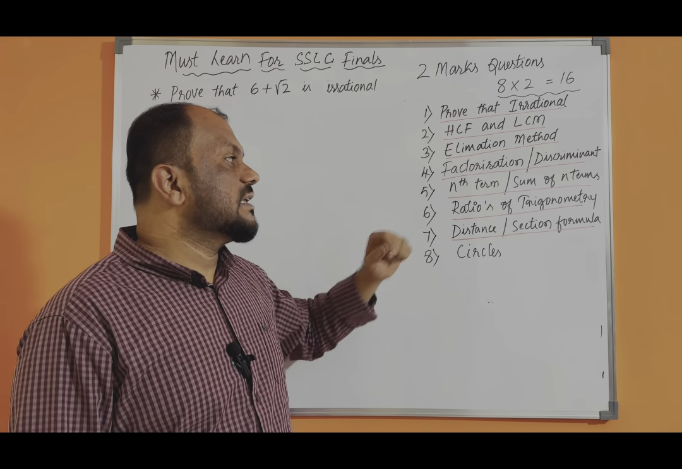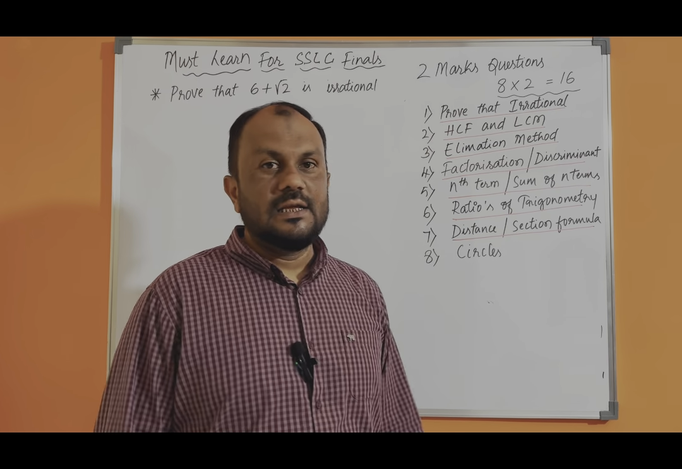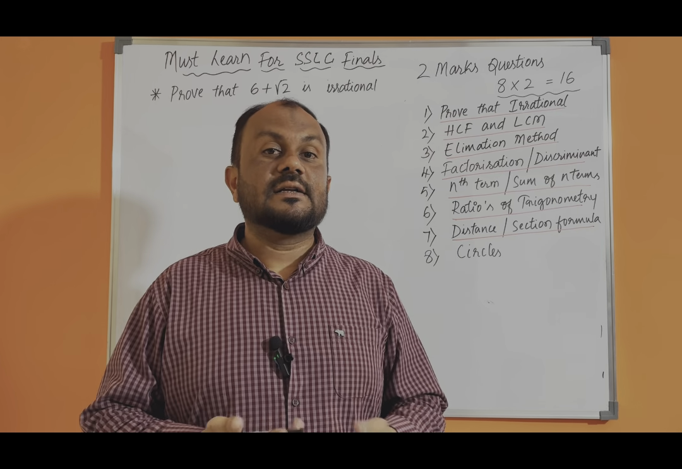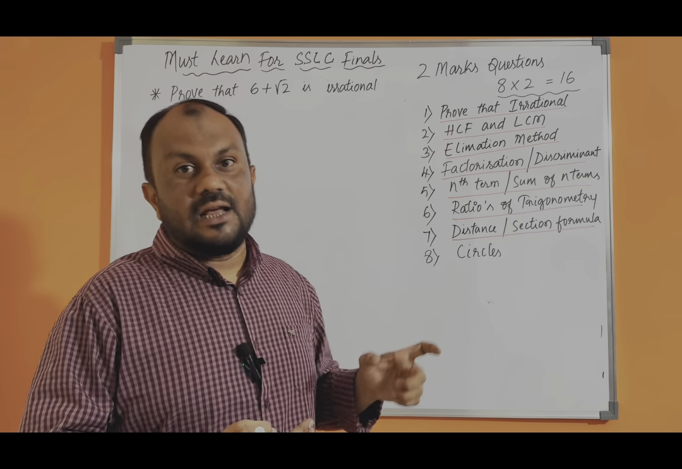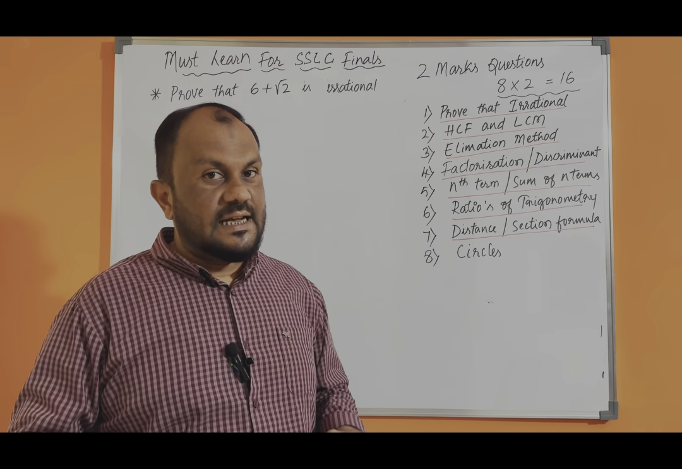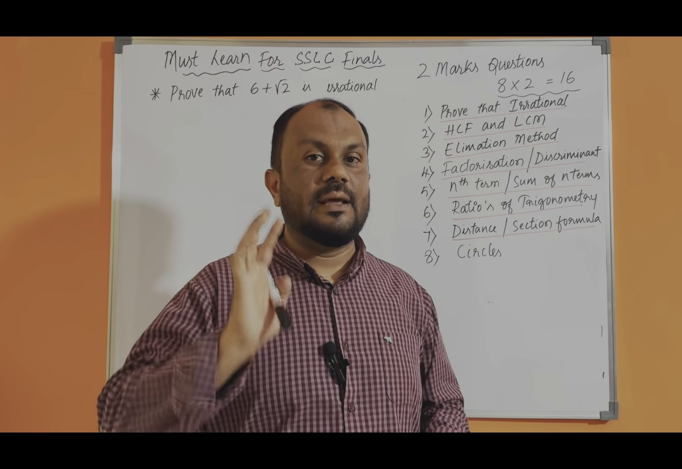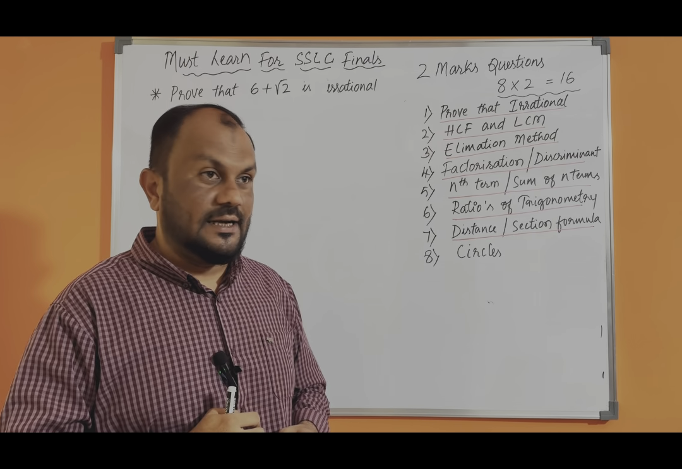Then we go to the sixth topic. Here I have written ratios of trigonometry. This is the very easiest. Students think that trigonometry is very hard, but here there is nothing. One triangle will be given with all 3 side values. They just ask you to write the ratio. It may be sine, cos, tan, cot, secant or cosecant.